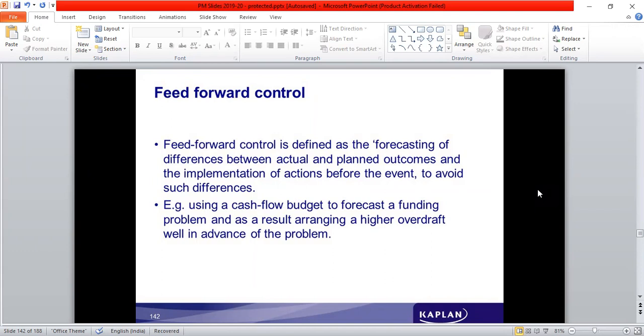Feed forward control is defined as the forecasting of differences between actual and planned outcomes and the implementation of actions before the events to avoid such differences. So anticipating what can happen, forecasting what can happen, and then being prepared for that, and taking a preventive measure.